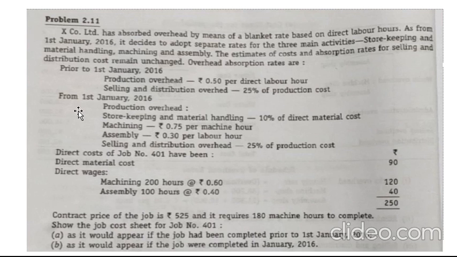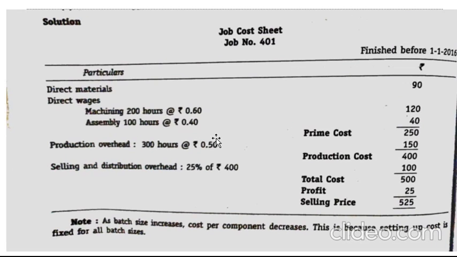The details given here from 1st January 2016: production overhead, storekeeping and material handling is 10% of direct material cost. So they have stated here your production expenses is 10% of your direct material cost. Then your machining and assembling is 0.75 per machine hour and 0.30 per labor hour. So we will prepare your after January 2016 cost sheet, that is your B calculation.